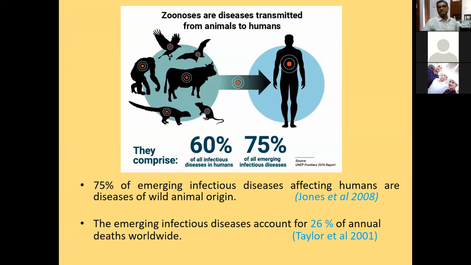So after a period of time, these viruses adapted to the human cells, and started transmitting from human to human, and that led to the emergence of a new virus in the human population that was called COVID-19, coronavirus disease 19.